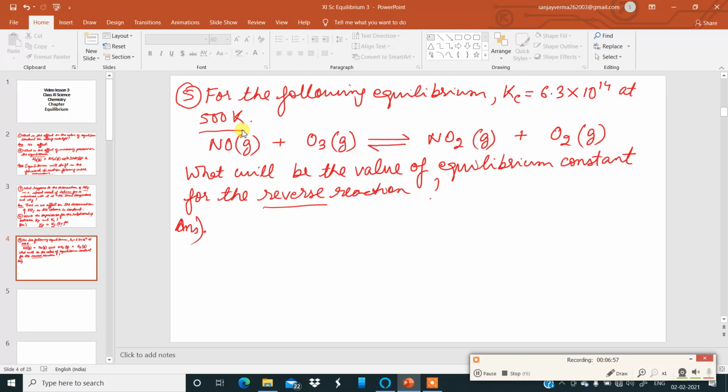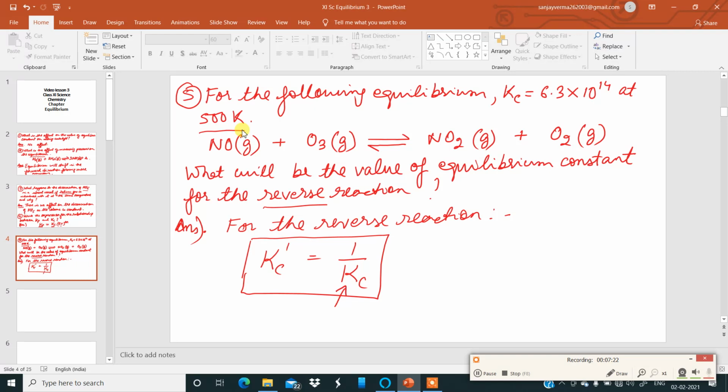So the answer is like this. For the reverse reaction, I write Kc dash is equal to 1 by Kc. Remember this.